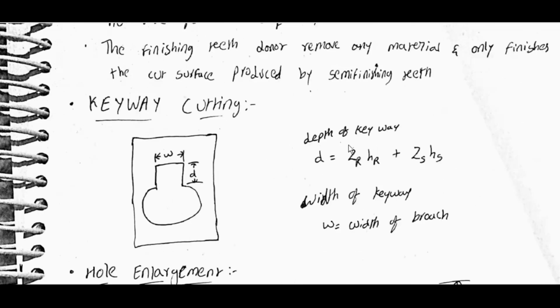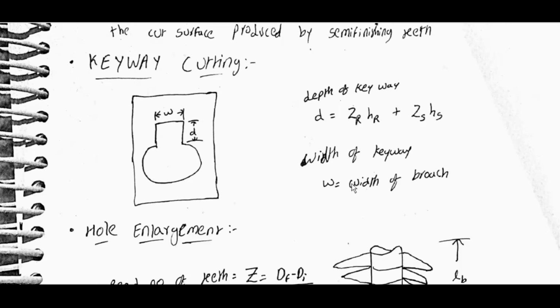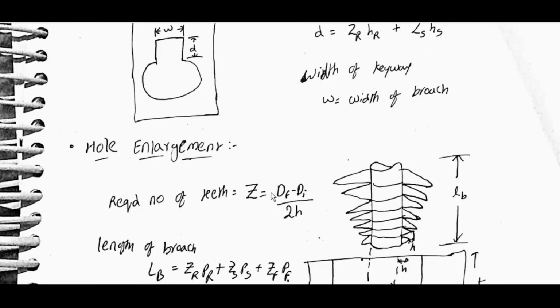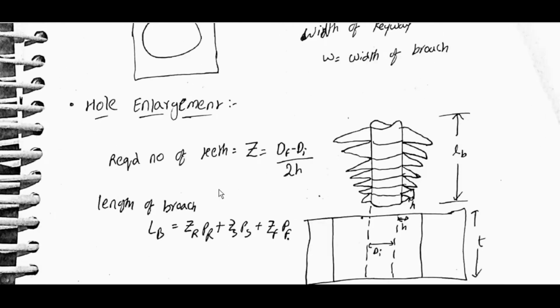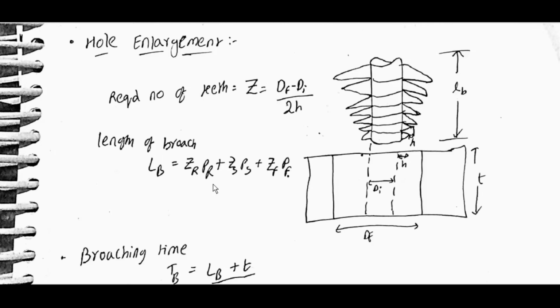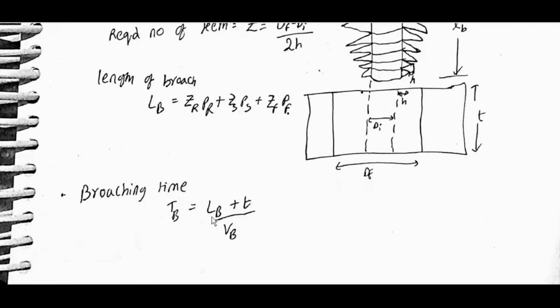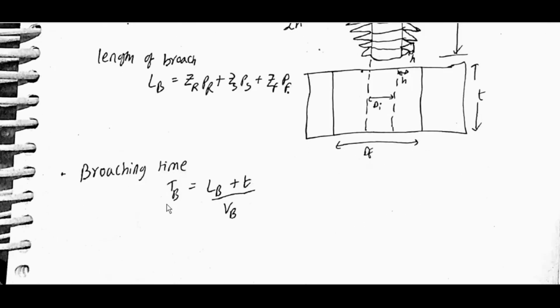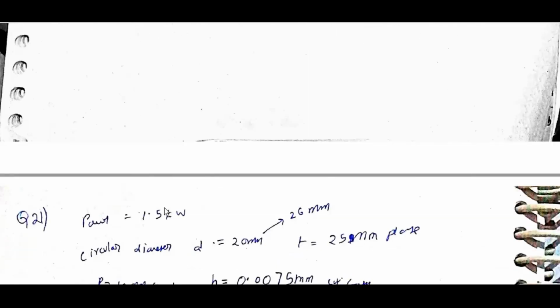Keyway cutting: depth of cut of keyway D is equal to ZR HR plus ZS HS, and width of keyway W is equal to width of broach. For hole enlargement, required number of teeth Z is equal to df minus di by 2h. Length of broach LB is equal to ZR PR plus ZS PS plus ZF PF. LB, T, di, df, h. Broaching time TB is equal to LB plus T by VB.